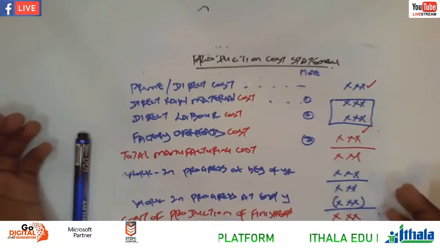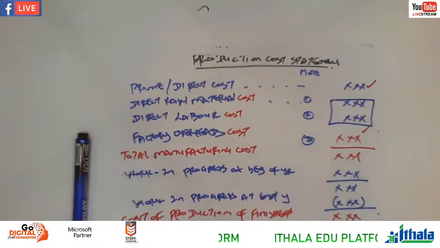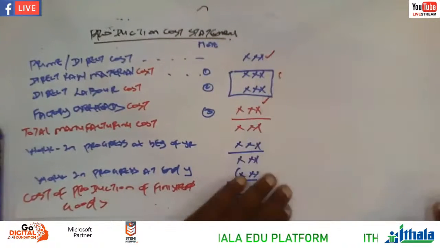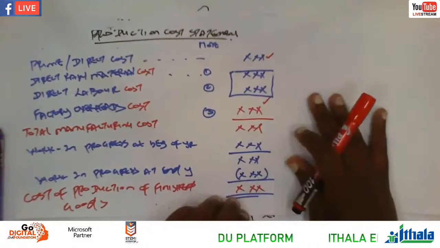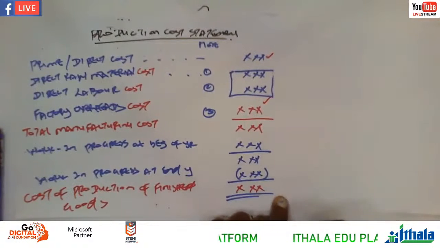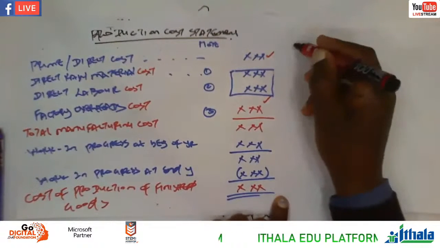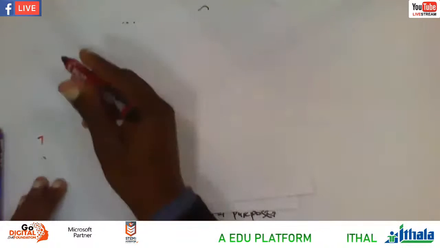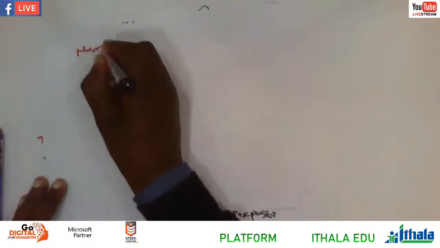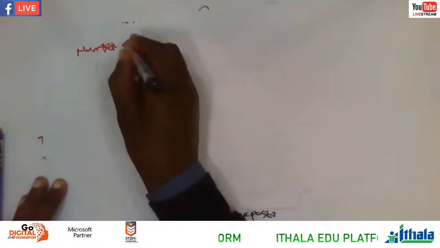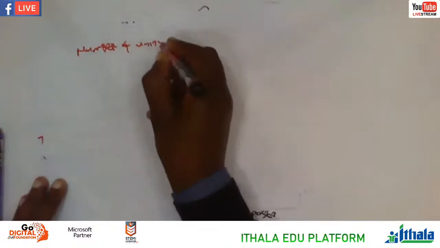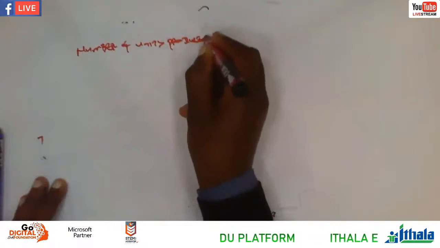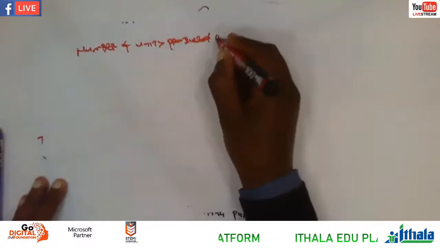So whatever per unit, for instance here, let's say you are given a number of units produced. Sometimes they cannot say produced only, they can say produced and sold.